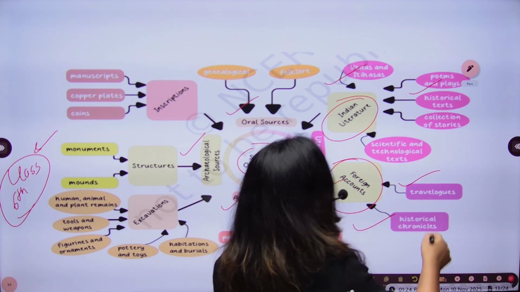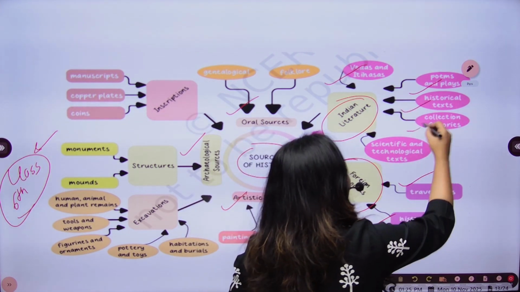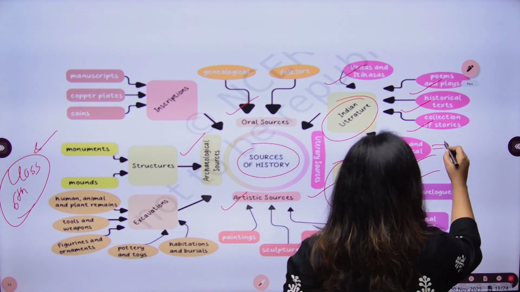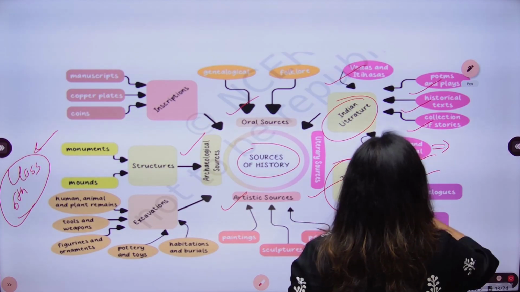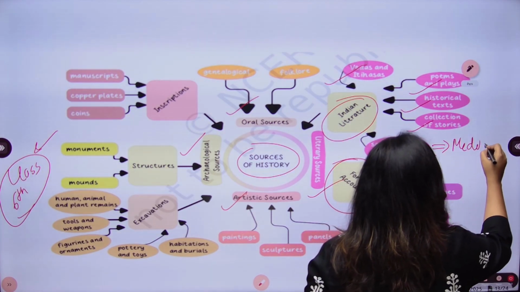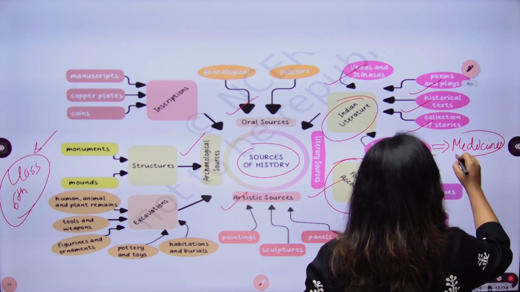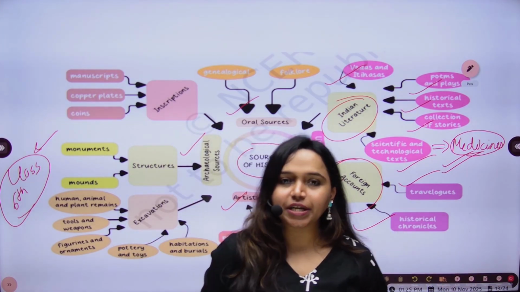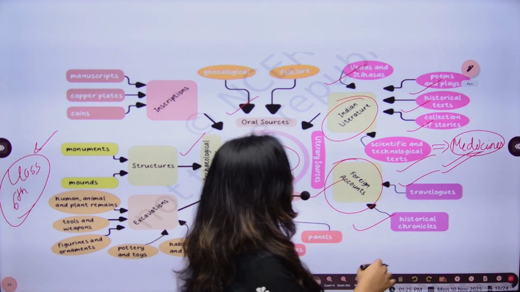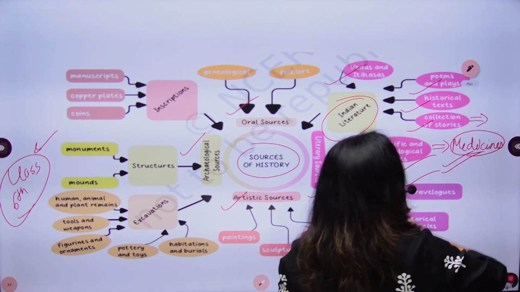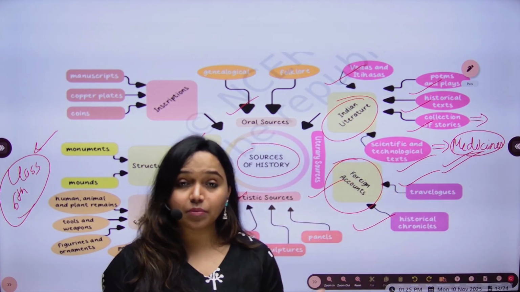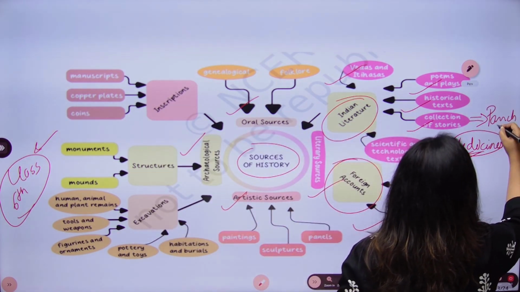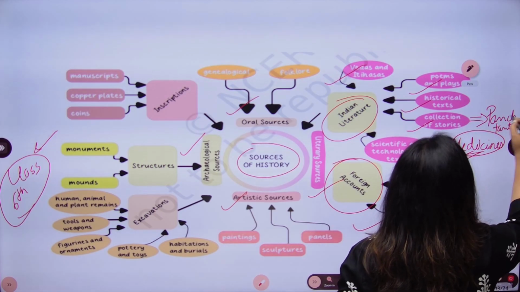So basically, there are certain historical texts, collections of stories, and scientific and technological texts, such as what we know about medicines. Medicines were highly developed in ancient India. We all know about Patanjali. There are also collections of stories which come under the category of ancient texts, such as the Panchatantra. This is one of the very important textbooks.